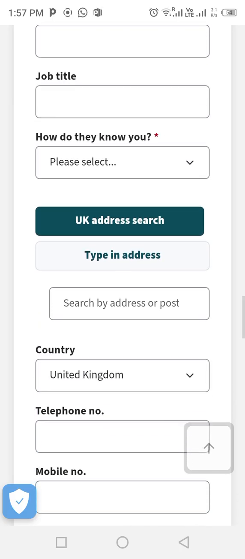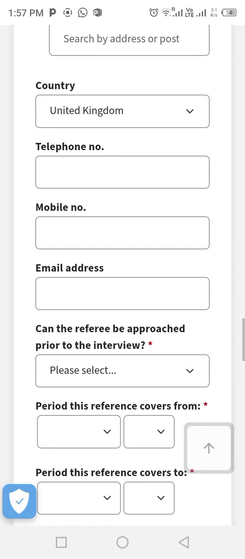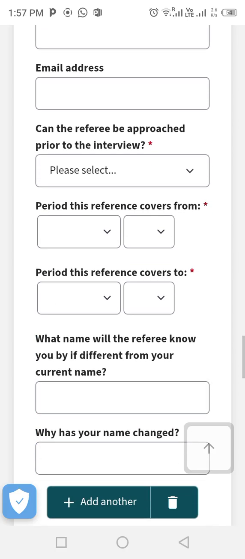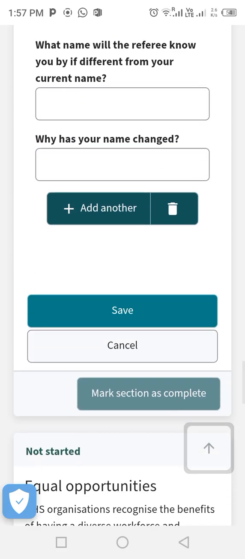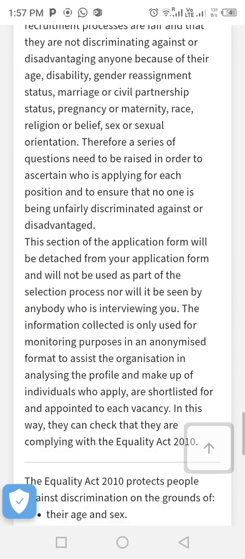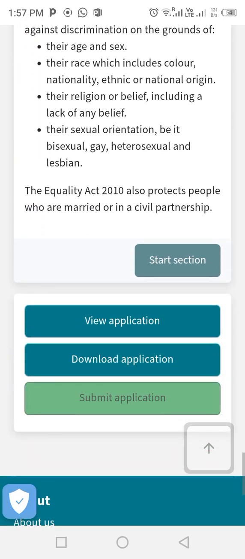Then after writing reference, there is equal opportunity, which anybody can fill depending on who you are. After that, let's go to the measure field. We are now going to use this supporting statement. That is the field where I copied the person specification to write the supporting statement. That is the next thing we are going to do now.